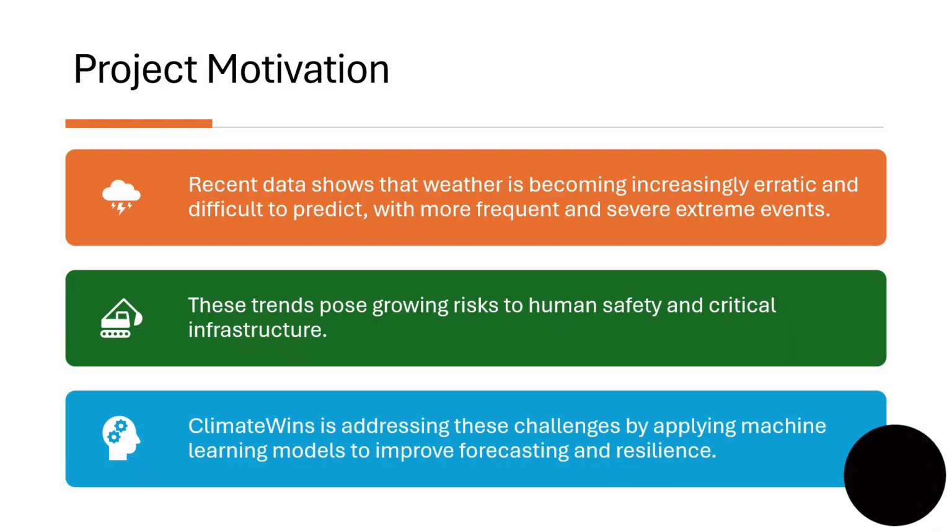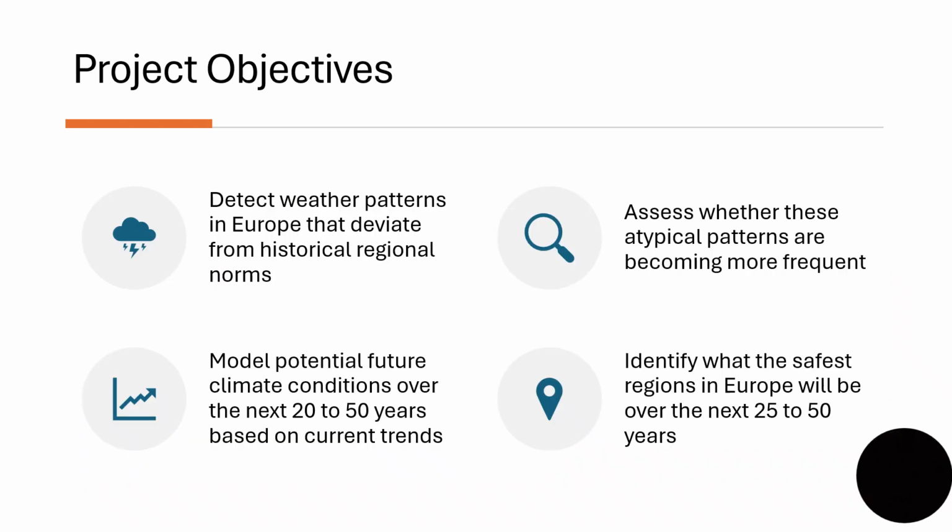The motivation for this project was, firstly, recent data shows that weather is becoming increasingly erratic and difficult to predict, with more frequent and severe extreme events. These trends pose growing risks to human safety and critical infrastructure, and Climate Winds is addressing these challenges by applying machine learning models to improve forecasting and resilience.